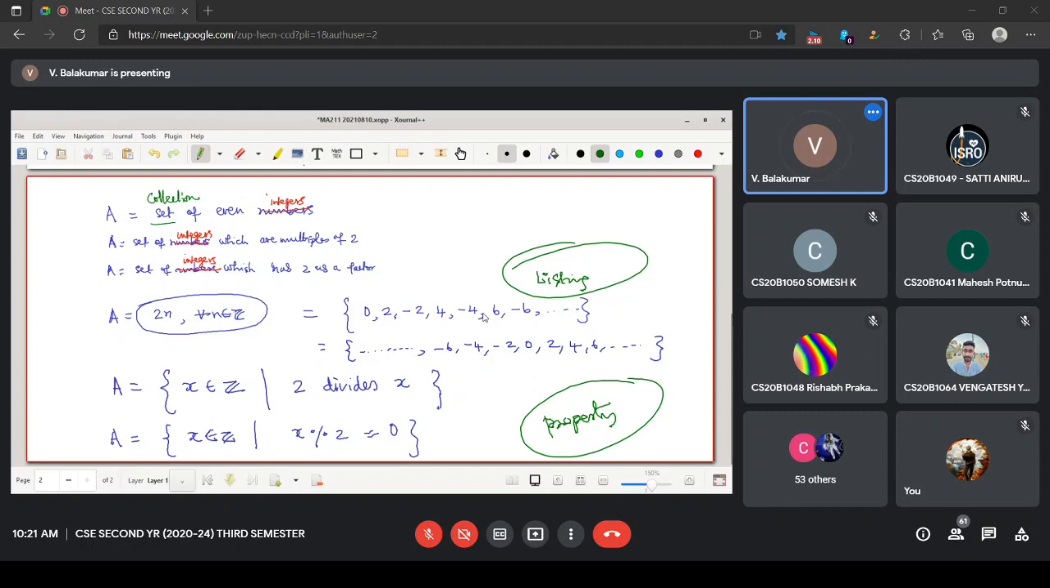Which one is appropriate? Which one do you like? This is called roster method. And this is called set builder form. What do you like? Someone speak. Which do you like among these two? That is your personal opinion. Somebody may like this or somebody may like that.